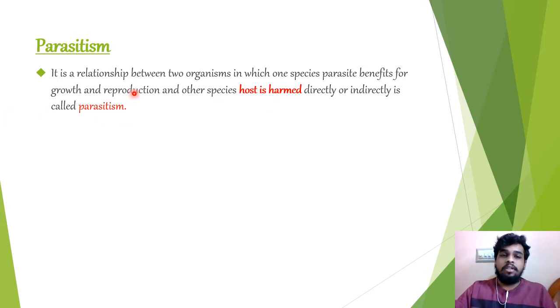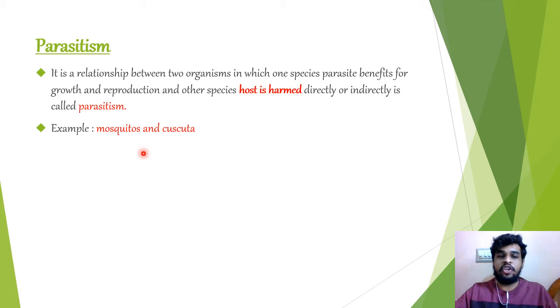A parasite is an organism that obtains its nutrients from the host and rarely causes the death of its host. It's called a parasite.